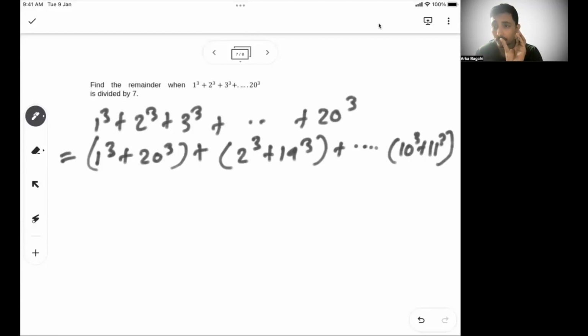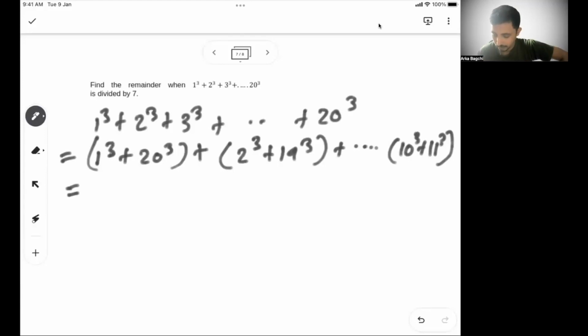If there was one more number, you would have to keep it separately. So understand this part. If there is a 21 cube, you have to keep it separately. Or if there are an odd number of numbers given, then one number cannot be part of a pair and has to be considered separately. But here there are 20 numbers, so I can make them 10 pairs, pairs of 2.